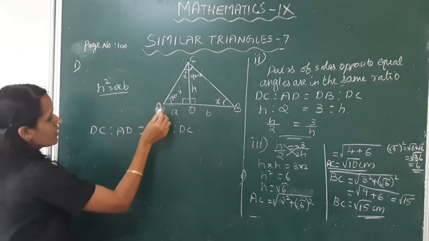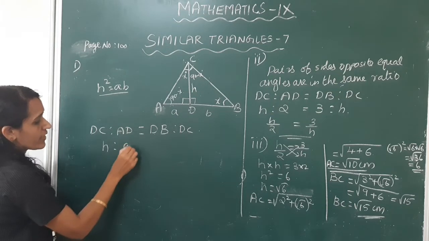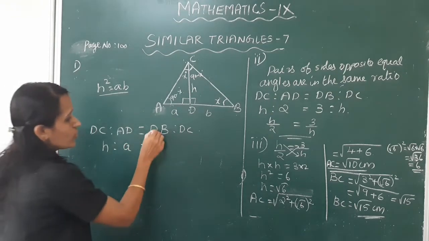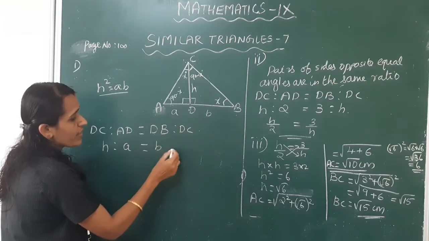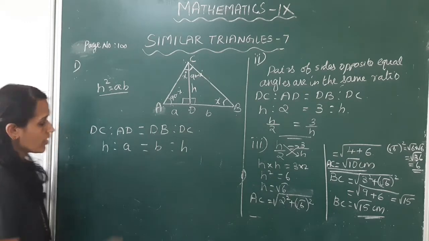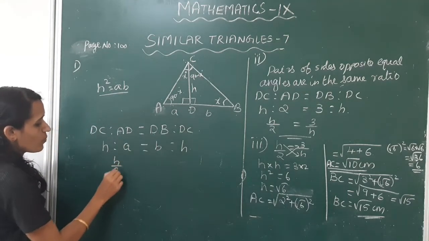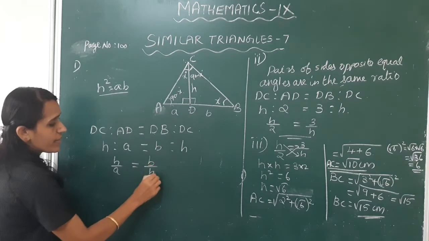Here DC is H is to AD is A. This is equal to DB is B is to DC is H. This can be written as H by A is equal to B by H.